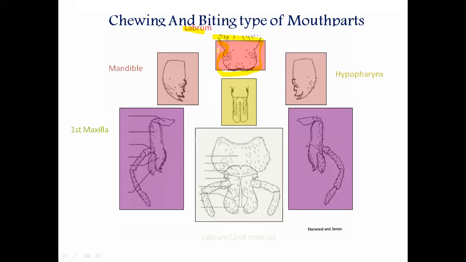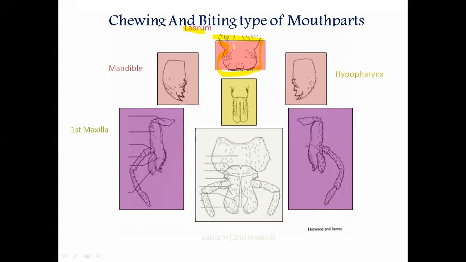It is present at the lower end of the clypeus. When we studied the insect head, we already learned that just above this labrum there is one sclerite present. Yes or no? What is the name of the sclerite above the labrum? Clypeus.